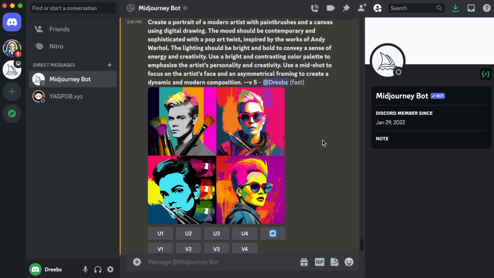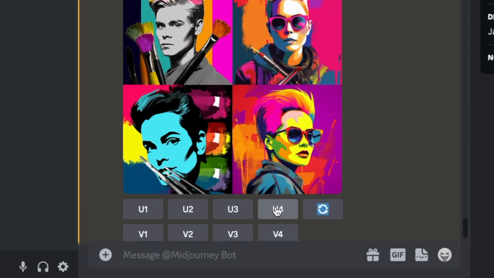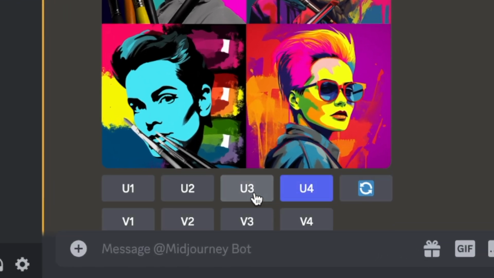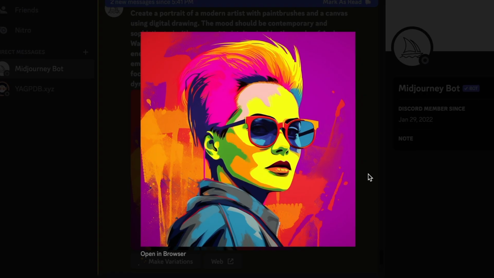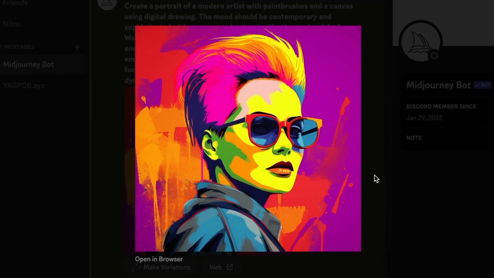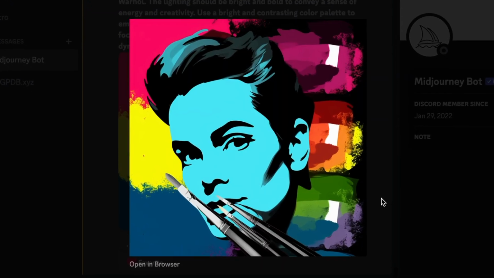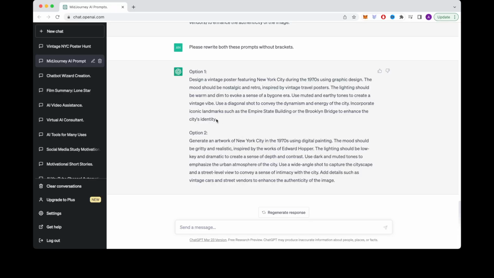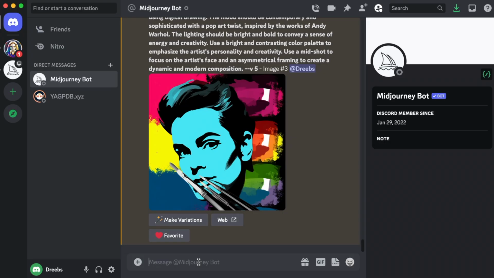Let's go back to the cool pictures we made that look like Andy Warhol's art. We're going to make a few of them bigger by upscaling them so we can see more detail. And you can see we've got this very distinctive pop art style of a modern artist with paintbrushes. I like it.